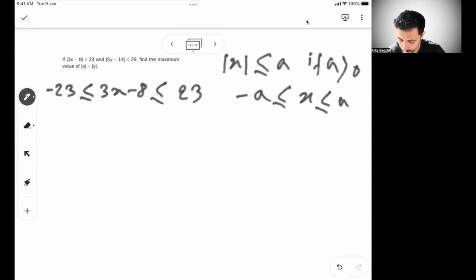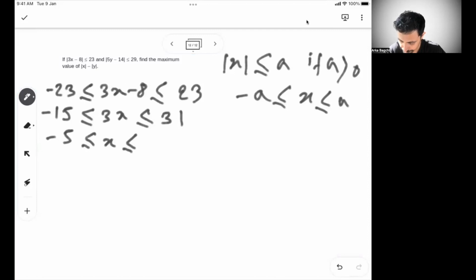If I add 8 on both sides, it becomes minus 15 less than or equal to 3x less than or equal to 31, right? So minus 5 less than or equal to x less than or equal to 31 by 3.